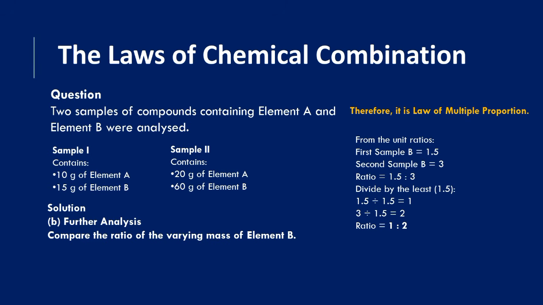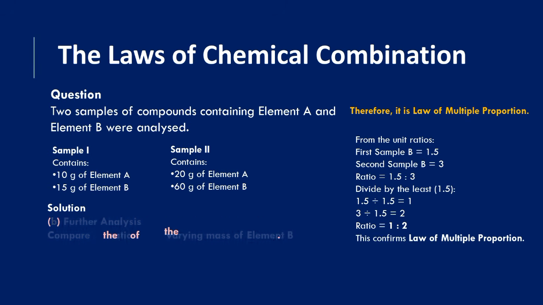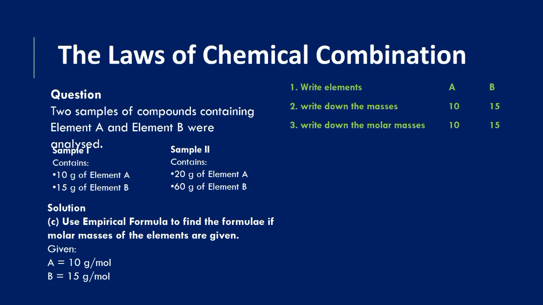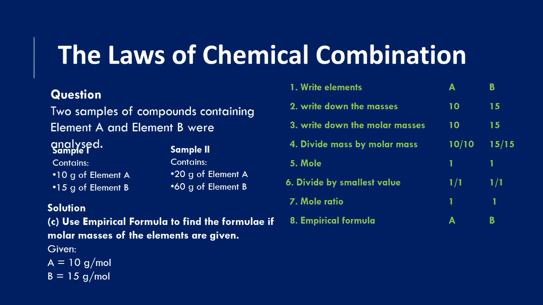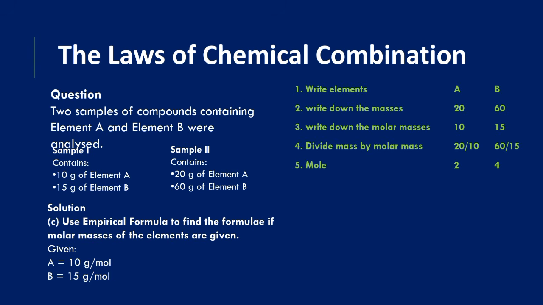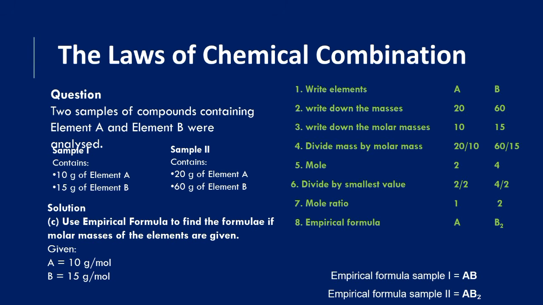You can use it to get that. But if the molar masses of the elements are given, use the empirical formula. Now you may ask me, what do I mean by empirical formula? Empirical formula is the simplest whole number ratio of atoms in a compound unit or per molecule.